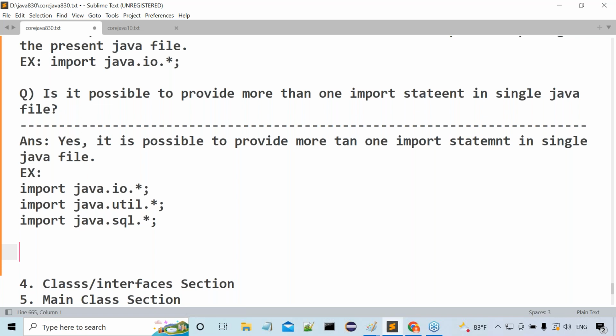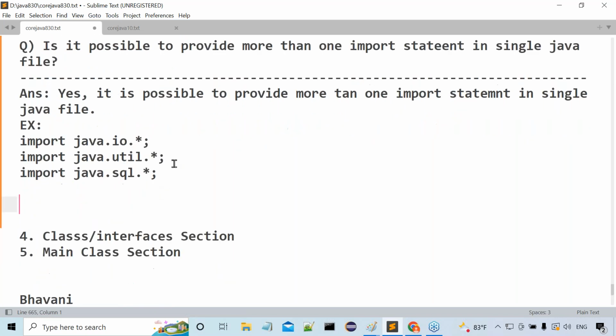Good. Now I want to give one simple question for all of you. Previously I said that if you want to use a class or interface of a particular package in the present Java file, we must import that package to the present Java file. Am I right or not? Then only are we eligible to use classes and interfaces of a particular package.